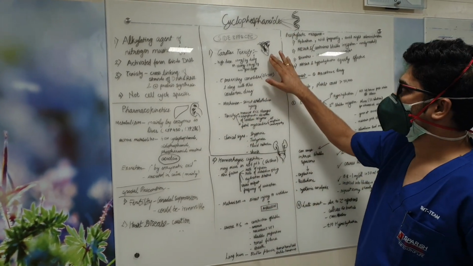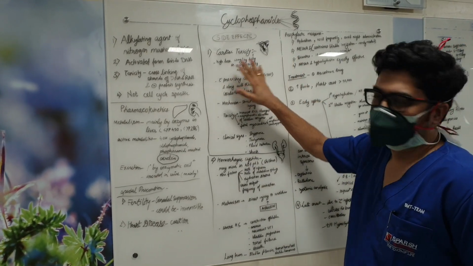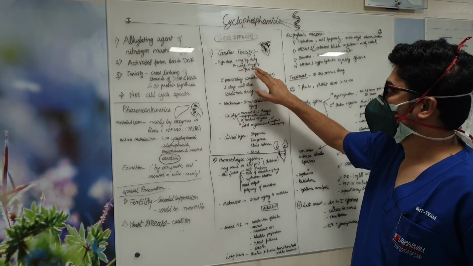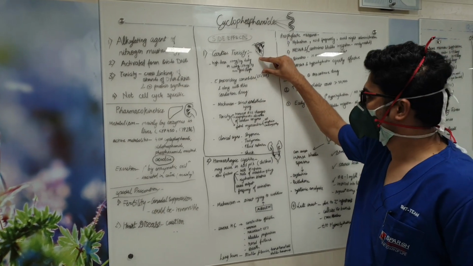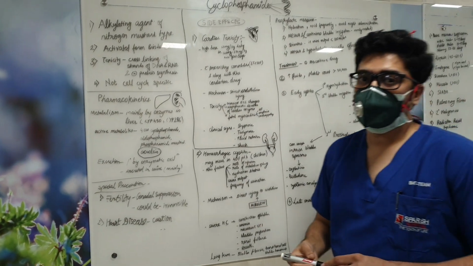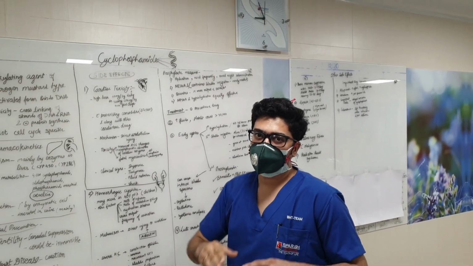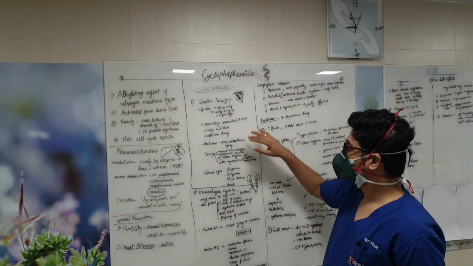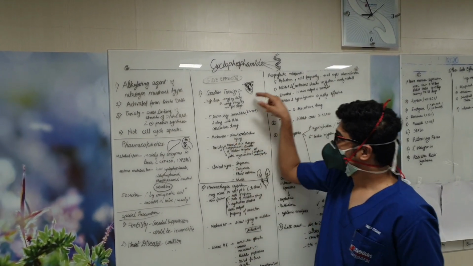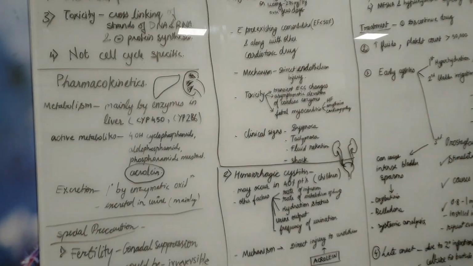Cardiotoxicity is one of the important side effects of cyclophosphamide, and it mainly occurs in high dose. What exactly is a high dose of cyclophosphamide? It is 60 mg per kg daily, or 120 mg to 270 mg per kg given for a few days. If there are pre-existing comorbidities, like an ejection fraction of the patient less than 50%, then there is an increased side effect of cardiomyopathy in these patients. And how does it cause cardiac toxicity? By direct endothelial injury. That is a very important thing to remember.